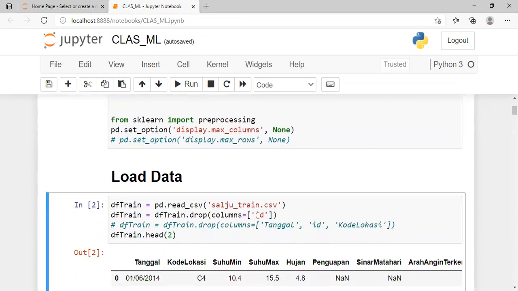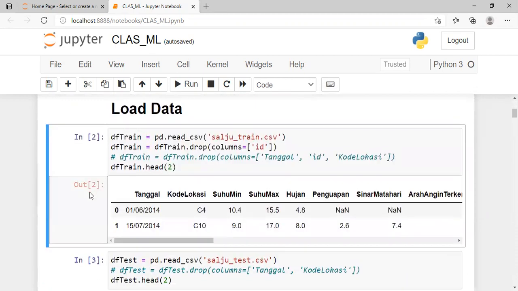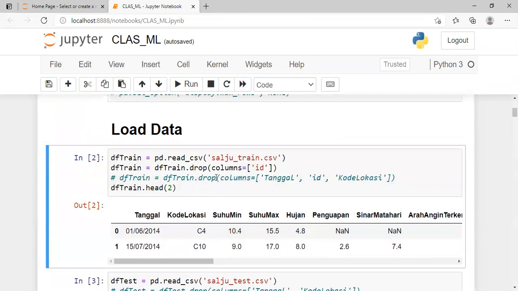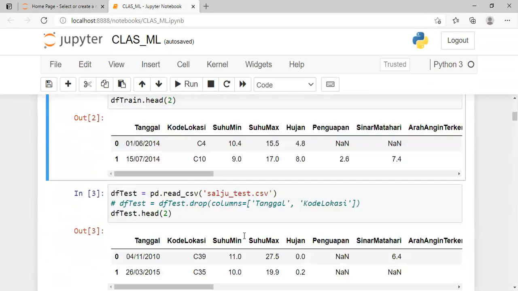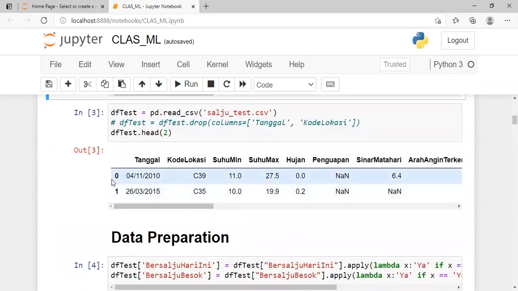For line 2, to load the data, where the first loaded data is the train data, dropping the ID is done because the ID is unique, to make it easier. And after that, to run, we make the head, so this is the head for the train data. And in this line, to load the data to be tested, this is for Salju train, and this is for the Salju test. We make the same head, so the conclusion is null and 1, 0 and 1.